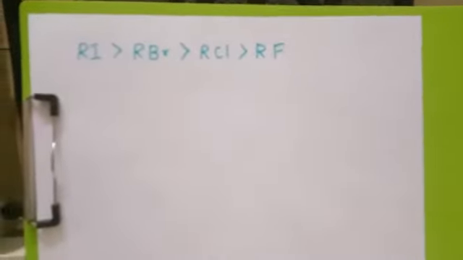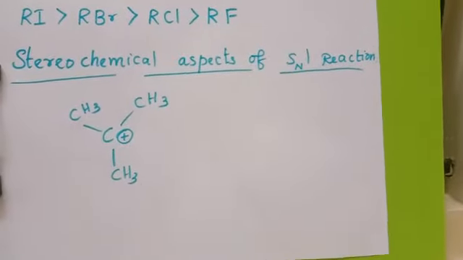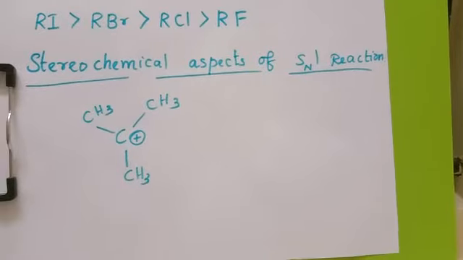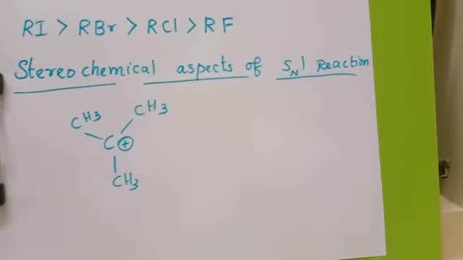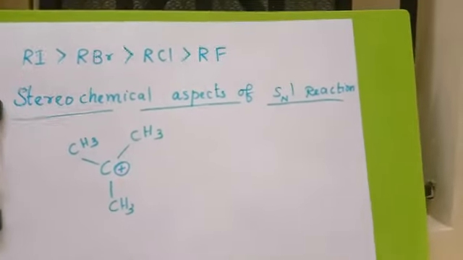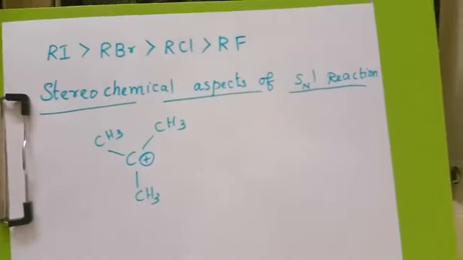Next we see the stereochemical aspects of SN1 reaction. In SN1 reaction mechanism, the formed carbocations are flat species. That is, they have trigonal planar symmetry.